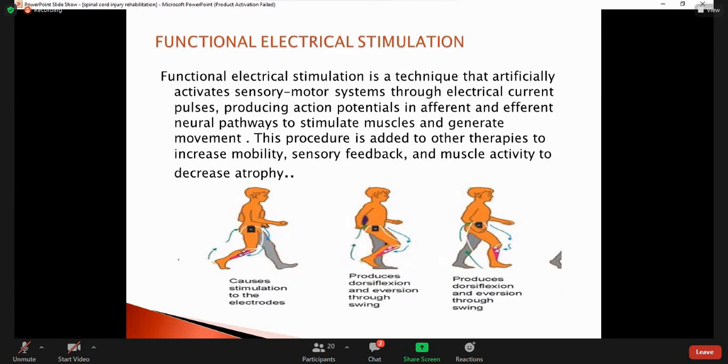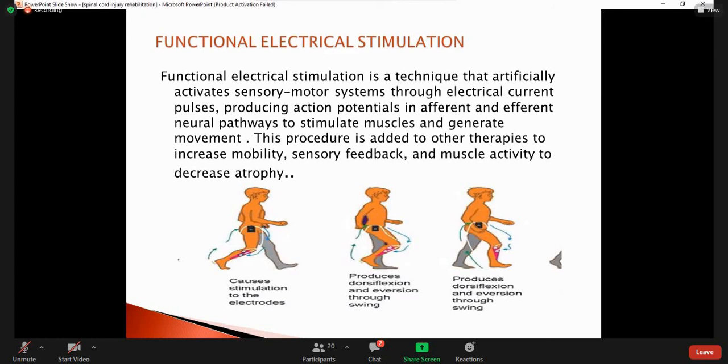Exactly like that, if you want to get dorsiflexion and eversion in the swing phase, you apply it onto the tibialis muscle, and when you apply the current, it causes afferent and efferent electrical stimulation. And in this way, it causes the movement, dorsiflexion and eversion, and helps in the swing phase.